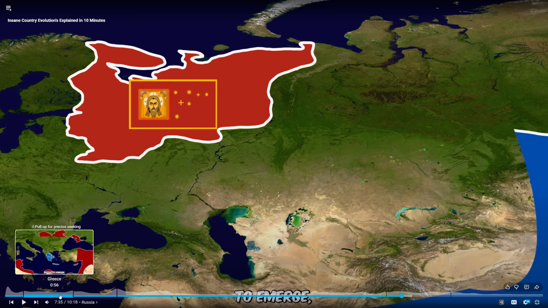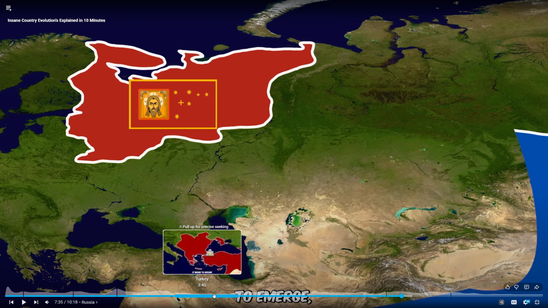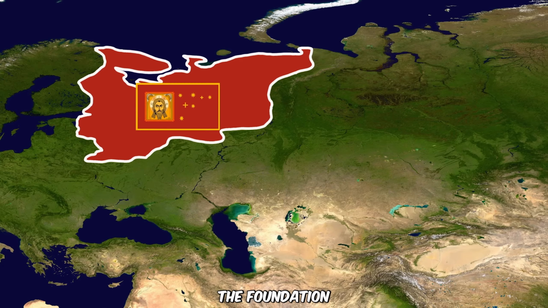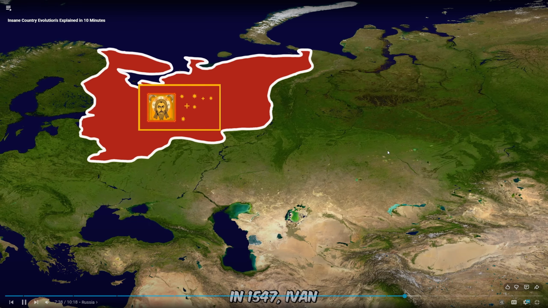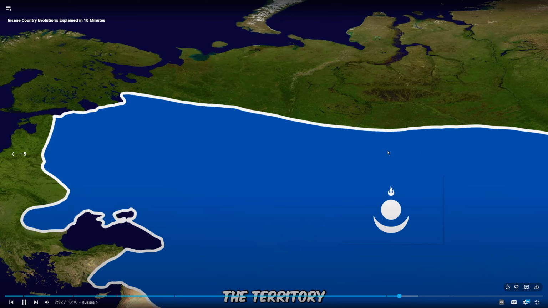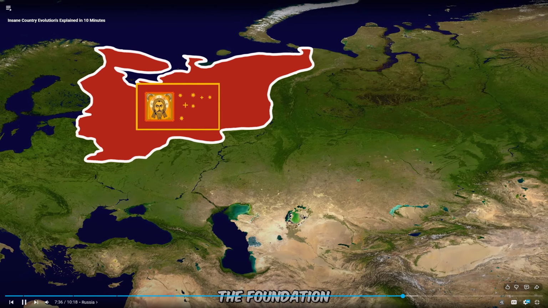Not Greece and Italy, but not even Germany. They were in a lot of this as well. The Grand Duchy of Moscow emerged, establishing the foundation of the territory and the Russian state.